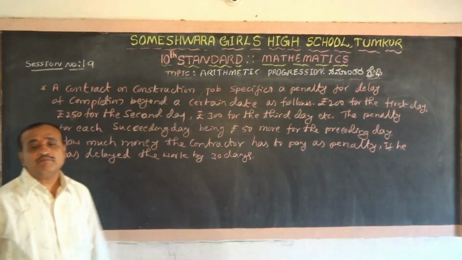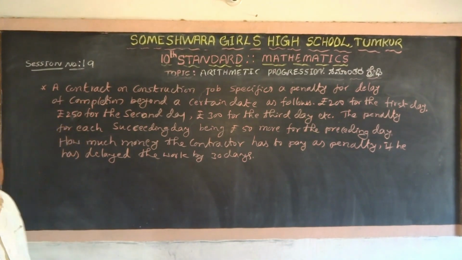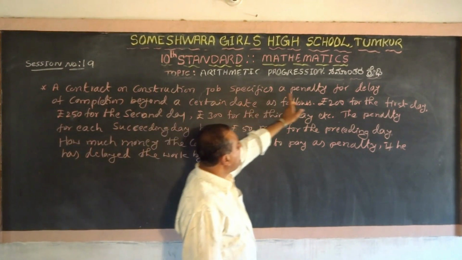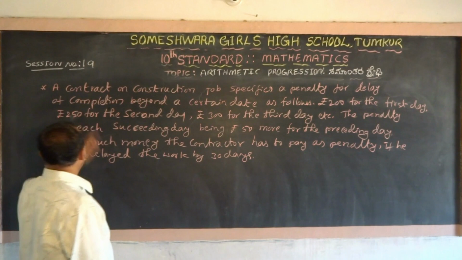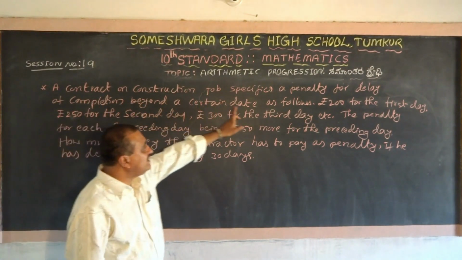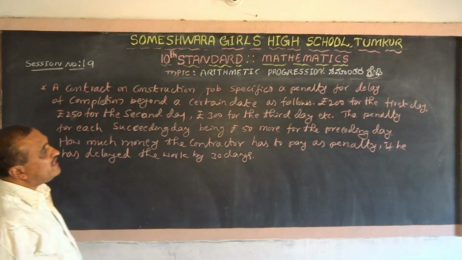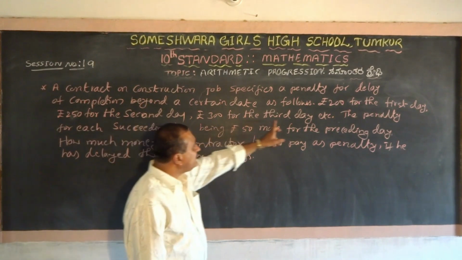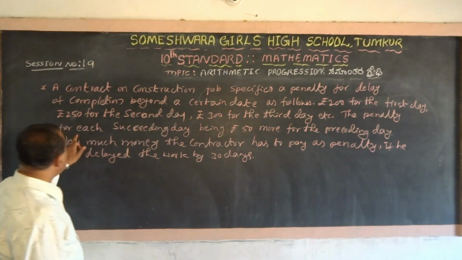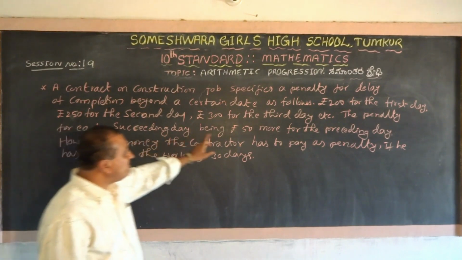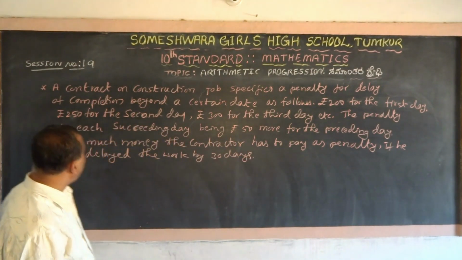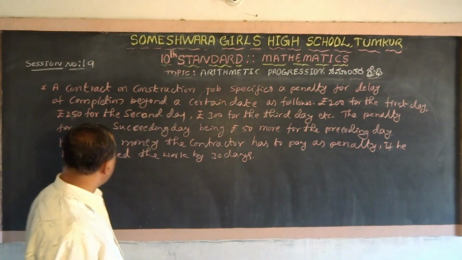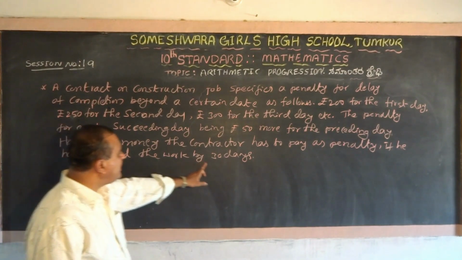This is the second problem. Let us read out the second problem. A construction job specifies a penalty for delay of completion beyond a certain date as follows: rupees 200 for the first day, rupees 250 for the second day, rupees 300 for the third day, etc. The penalty for each succeeding day is rupees 50 more than the preceding day. How much money does the contractor have to pay as penalty if he has delayed the work by 30 days?